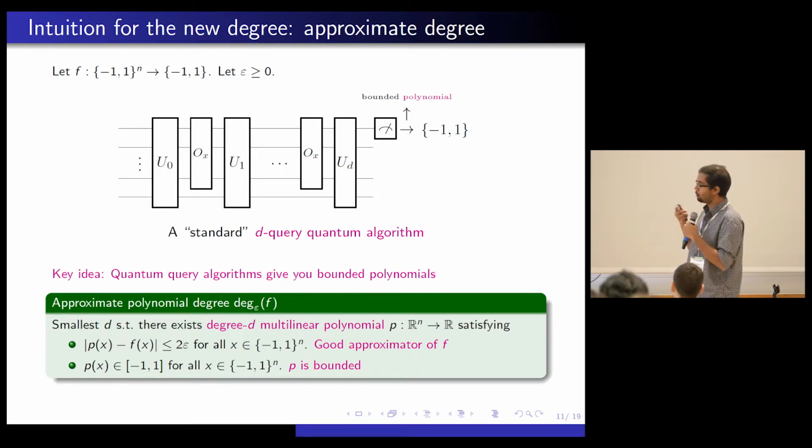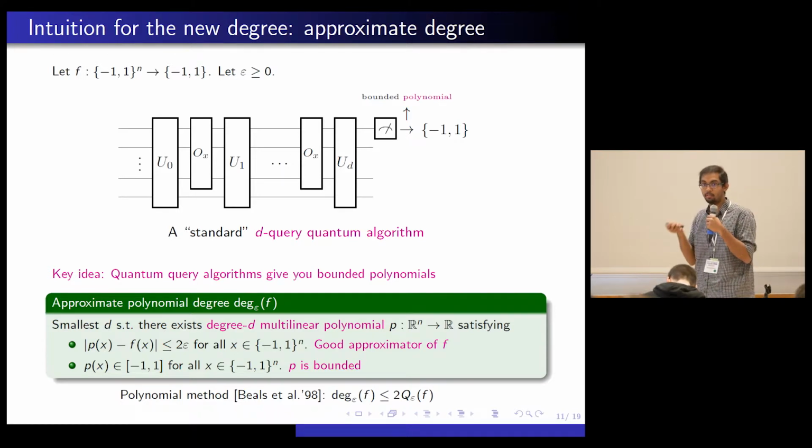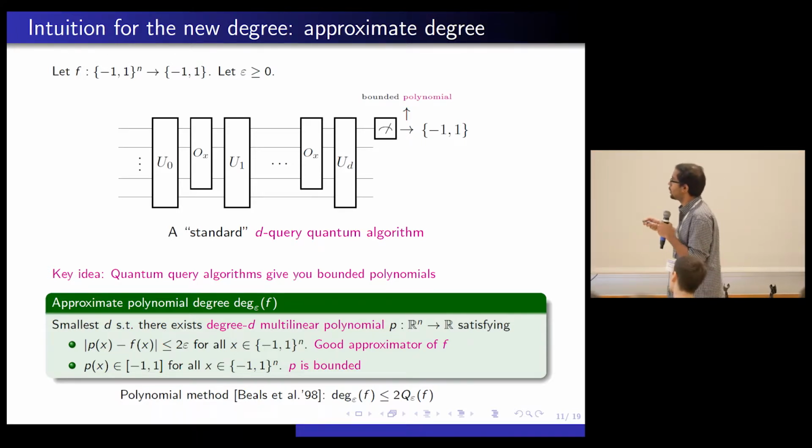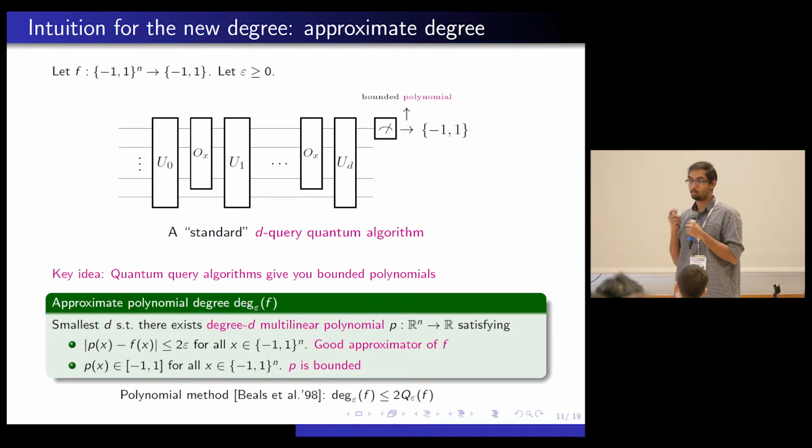And the whole idea of Beals et al. was to show that if you have a d-query quantum algorithm, you're going to get a bounded polynomial, so it's going to satisfy both these conditions. If an algorithm did a good job, it's going to give you a polynomial that's close to f of x, and this polynomial is bounded because it's, at the end of the day, a probability, the expected value of a random variable. So they observed this inequality that approximate degree is upper bounded by quantum query complexity.